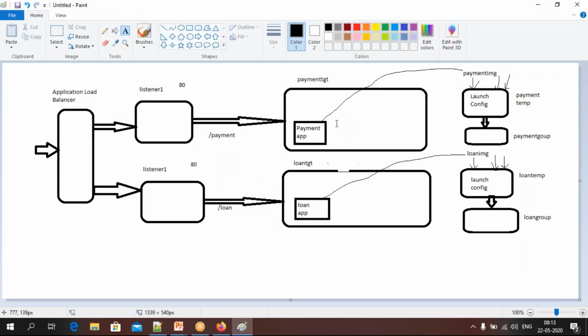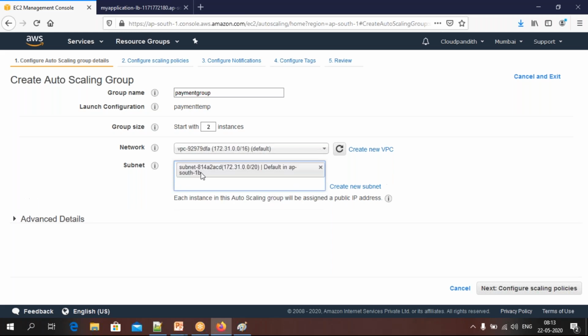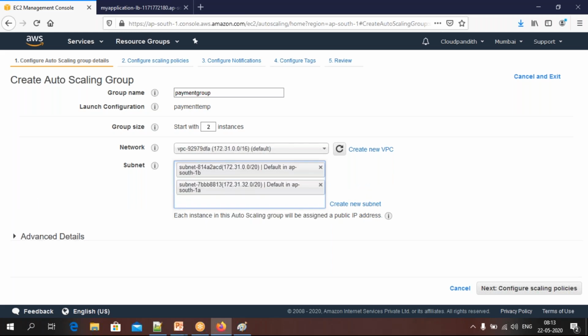Now what happens? Two more servers are going to launch in this payment target group automatically. It is not going to launch into the payment target group by itself. You have to tell it: can you launch 2 fixed servers in the payment target group? How can you do that? This is the network, and here you have to tell in which subnets you want to launch these instances. I want to launch the instance in this and then this one. Only in these 2 subnets I want to launch.